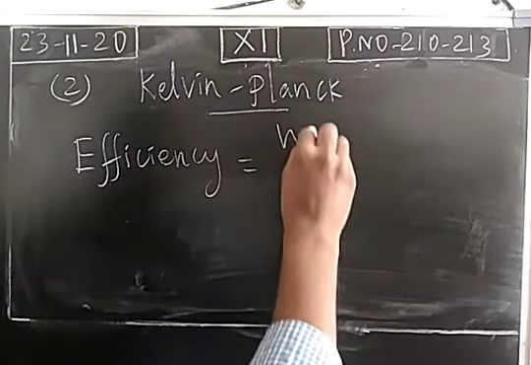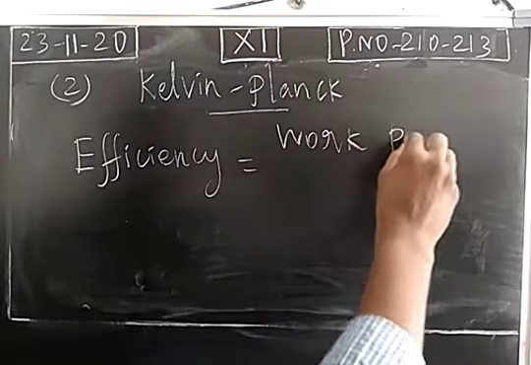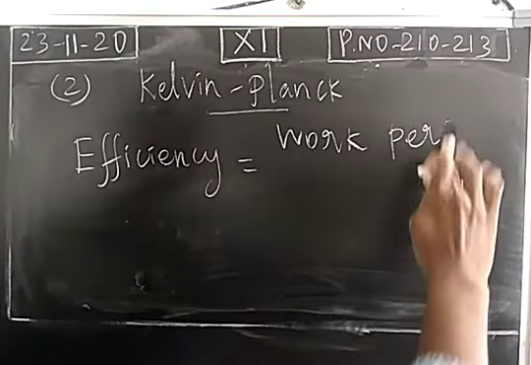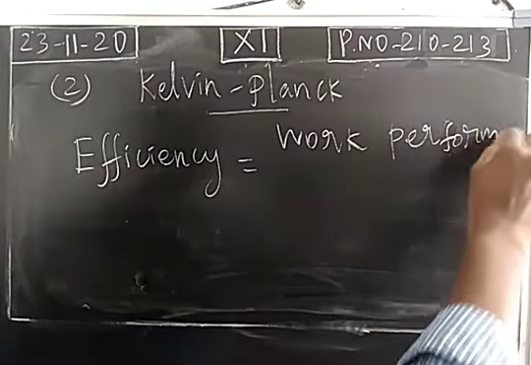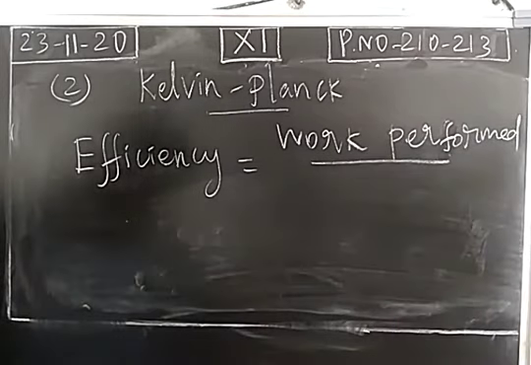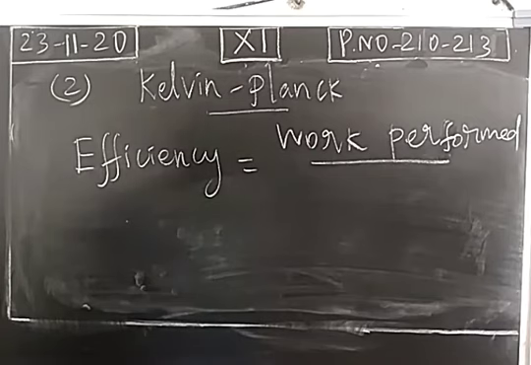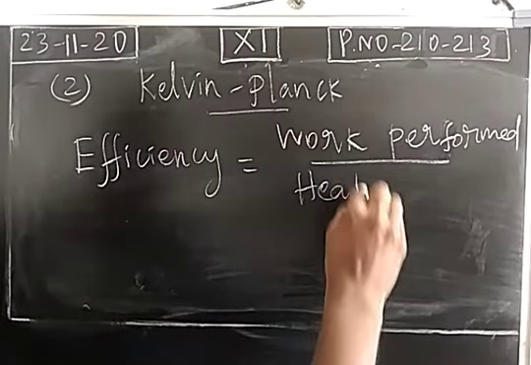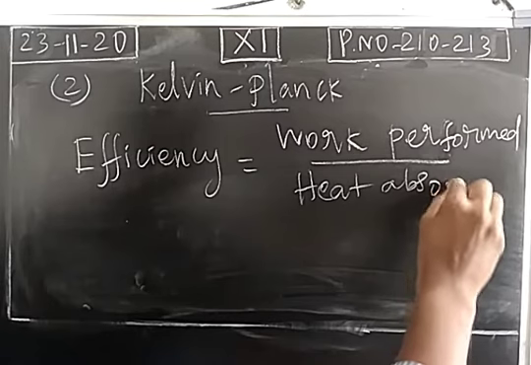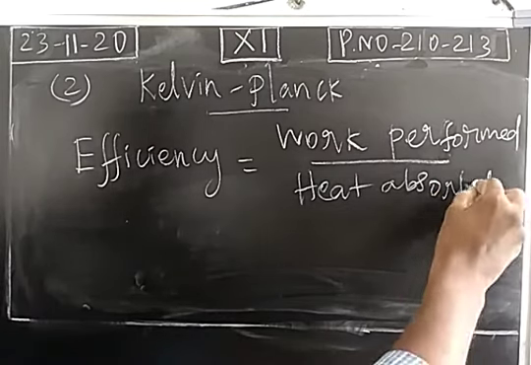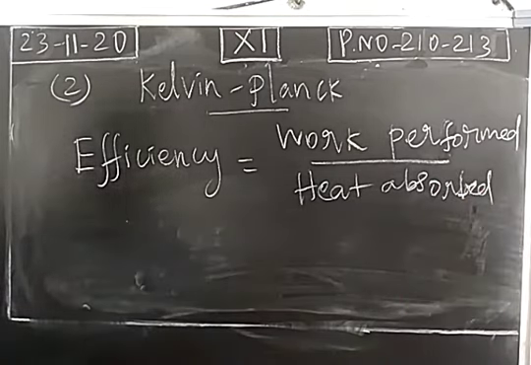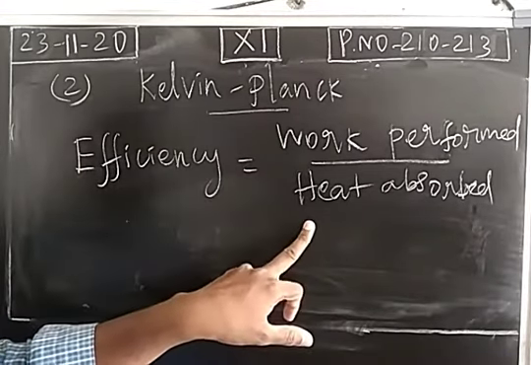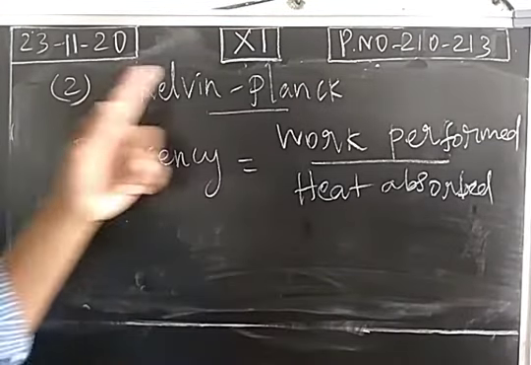work performed. Work performed means heat energy is converted into work. Work performed to the heat absorbed. So the ratio of work performed to the heat absorbed will give you efficiency.